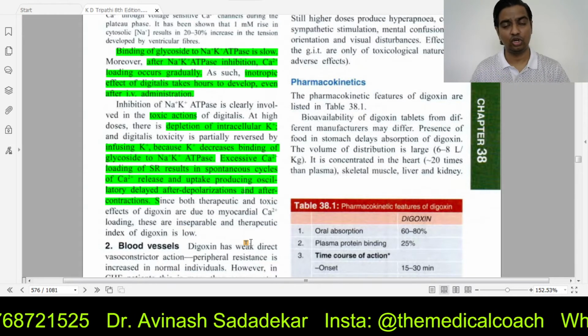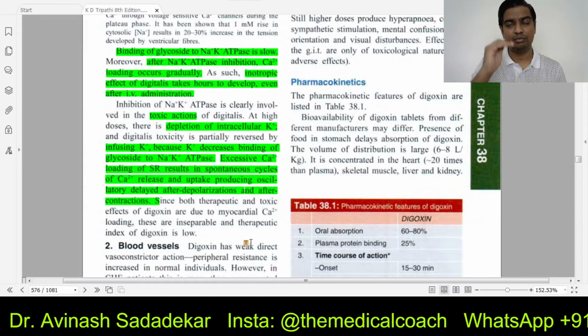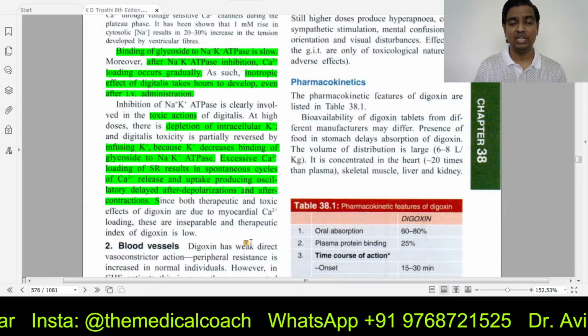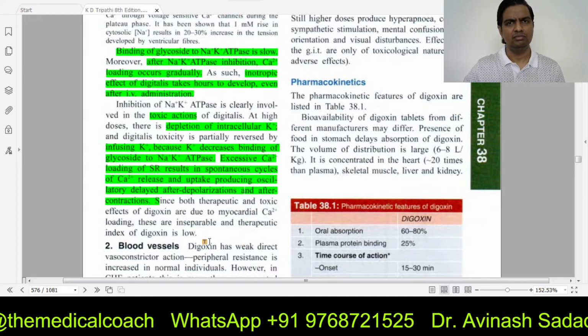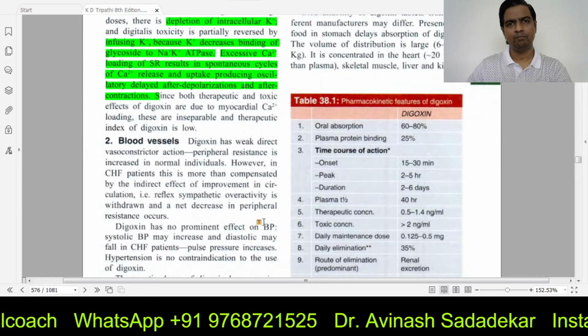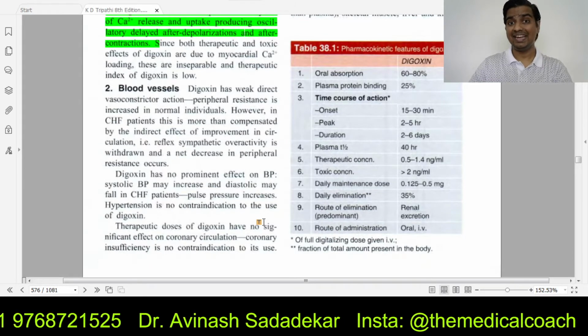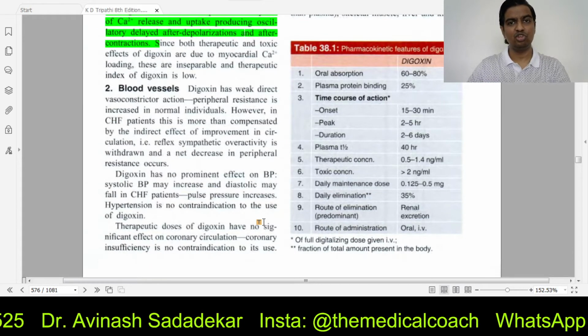It's our job as doctors to give just the correct amount, just the correct dose for just the correct time period, so that you look at the action and the side effects are minuscule, because the actions and the side effects are not separable. Okay. Now this was the main action. If you write this much in your exams, you are through.